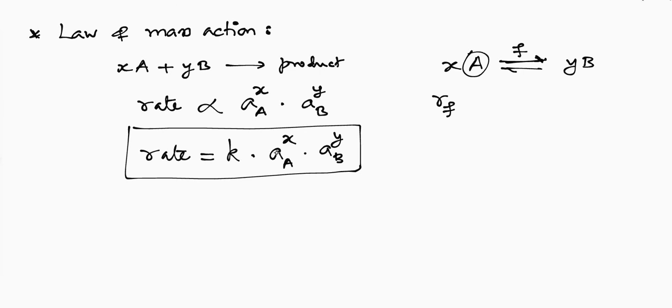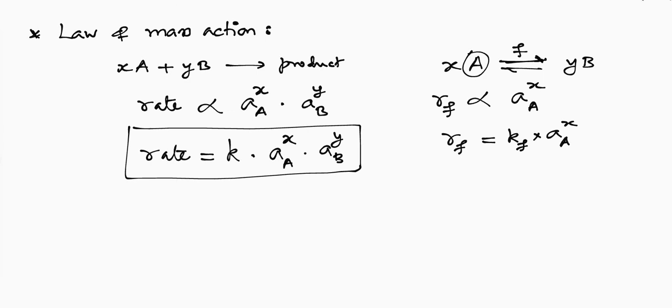According to the law of mass action, rate should be proportional to the activity of the reactant only. So the rate of the forward reaction is directly proportional to the activity of the reactant A power x, or we can write simply Rf is equal to rate constant Kf into activity of the reactant A power x.